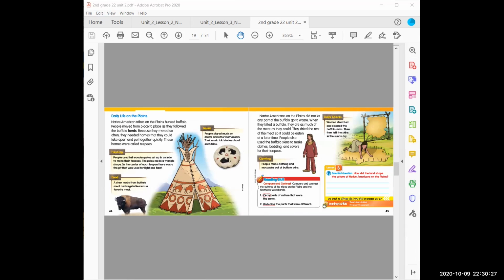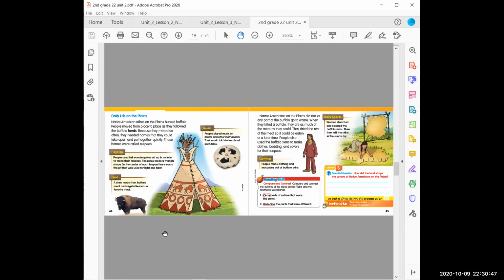Daily life on the Plains. Native Americans on the Plains did not let any part of the buffalo go to waste. When they killed a buffalo, they ate as much of the meat as they could. They dried the rest of the meat so it could be eaten at a later time.